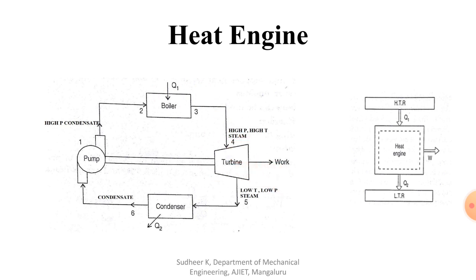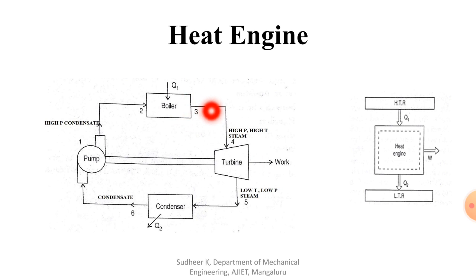The turbine is nothing but a series of rotating blades connected to the shaft, so that when the shaft rotates, you get mechanical power, or we call it shaft power. If you couple it to the generator, you can convert mechanical energy into electric energy, because the generator has coils and a stator, so that because of the magnetic field, you can induce current. That is about the working of a steam power plant.